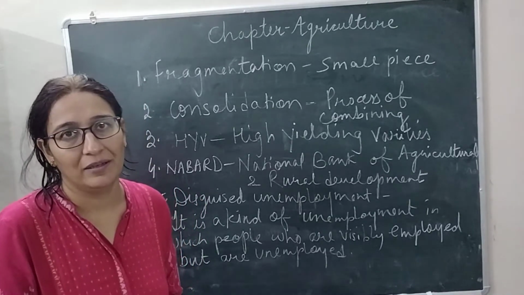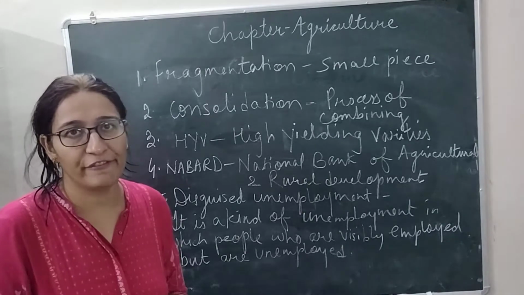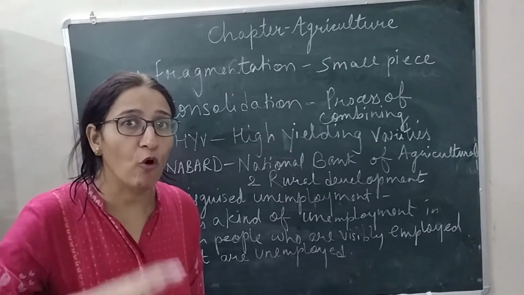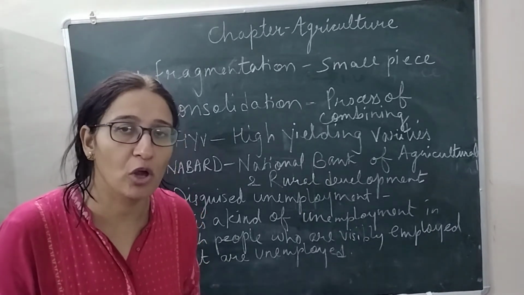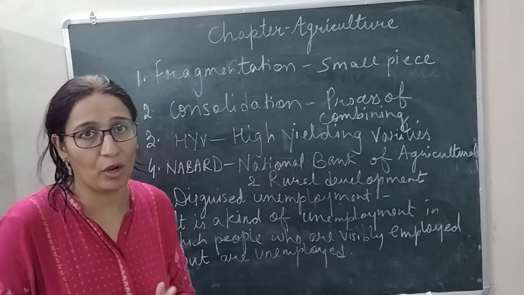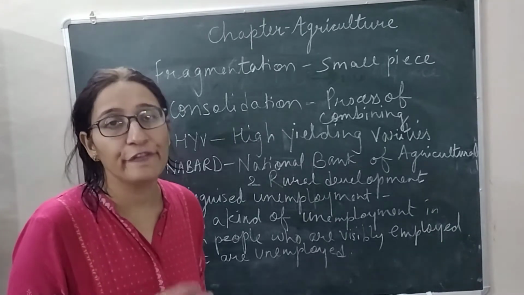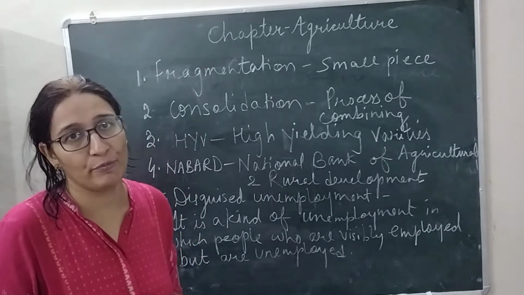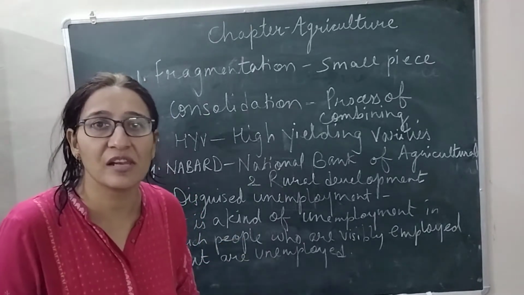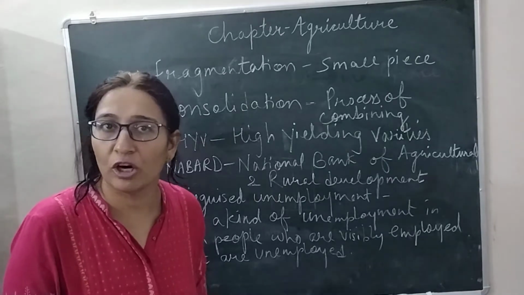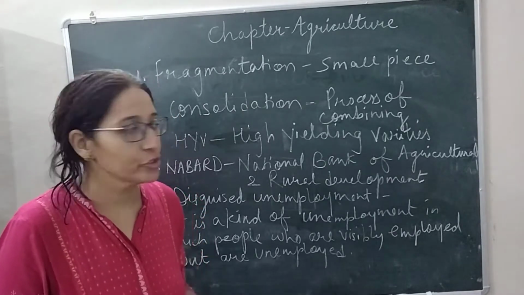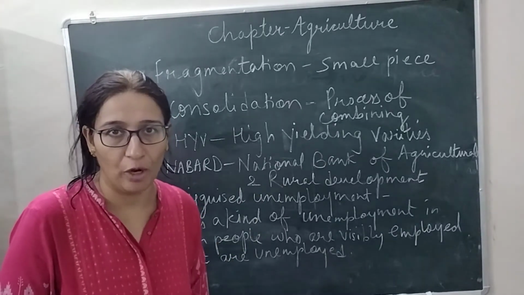But in actual case, 4 farmers are working on it, so the rest 2 are extra. If we remove the extra 2 farmers from the small piece of agricultural land, production will not be affected. So this is disguised unemployment.